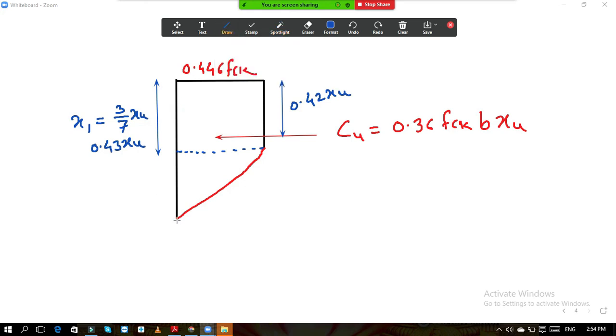Now at the same time, if I draw the horizontal line here, this is your neutral axis. See, this is the line of neutral axis.